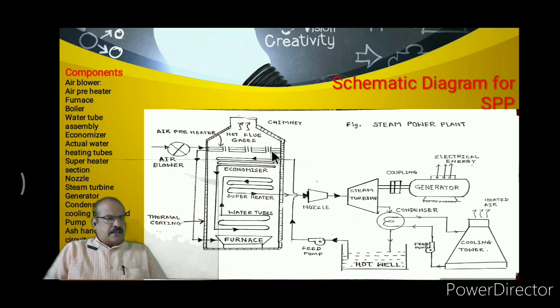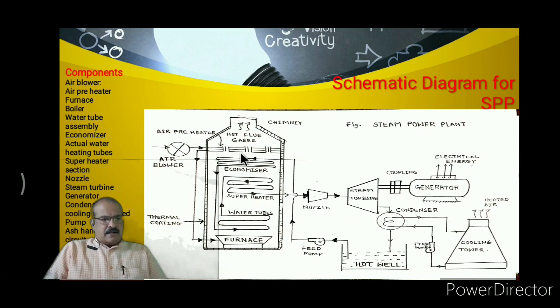Then the next component of this steam power plant is called the water tube assembly. In the boiler the water tube assembly is placed in a zigzag manner, and this water tube assembly is divided into three parts.